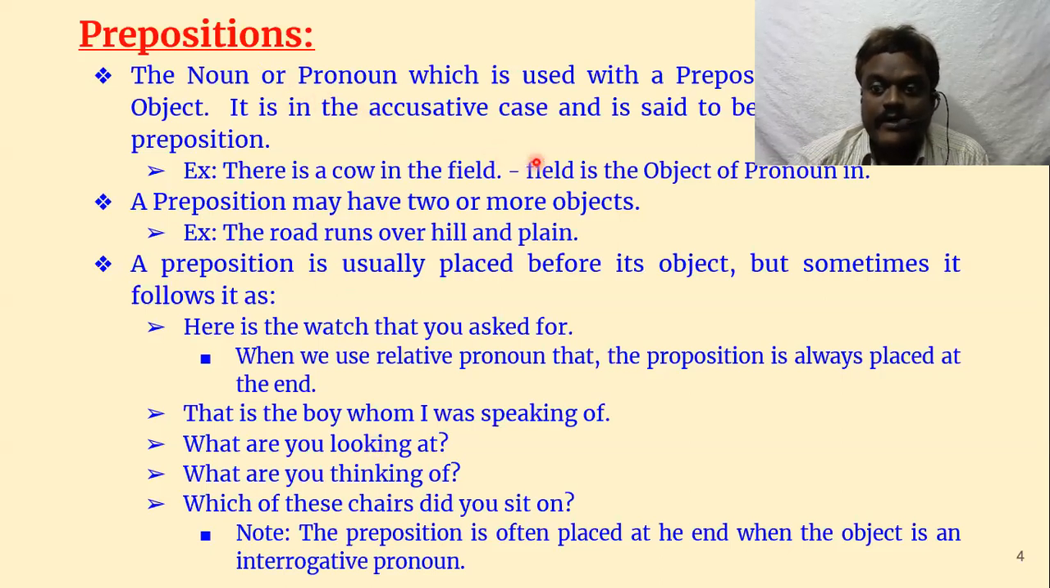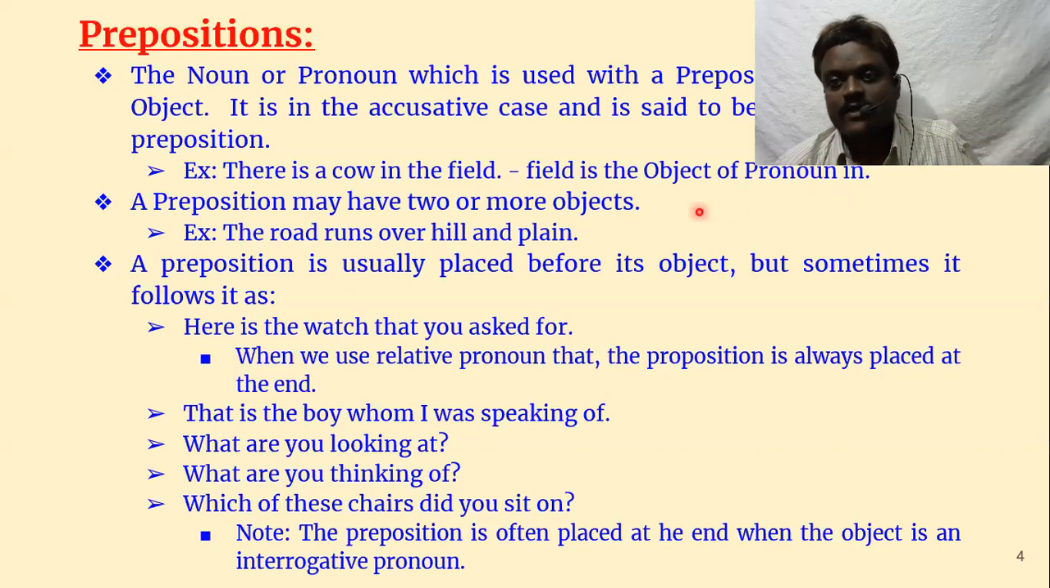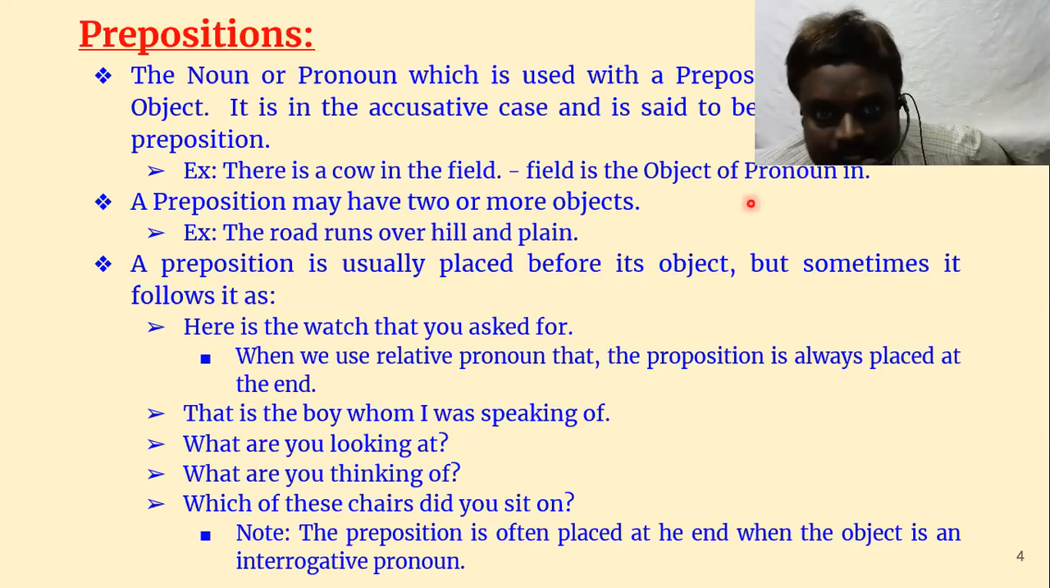But here, even in a prepositional phrase, the noun after the preposition can be in the accusative case, and it can be the object of the preposition. The noun or pronoun which is used with a preposition is called its object. It is in the accusative case and is said to be governed by the preposition. So how is this object governed? It is governed by the preposition. There is a cow in the field. Field is the object of in. So it is governed by in, and it is in the accusative case.